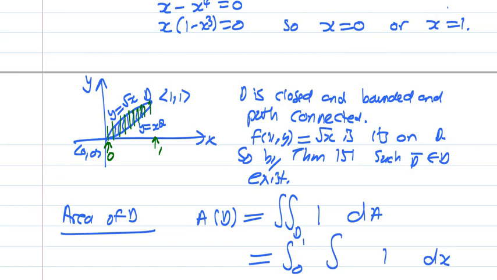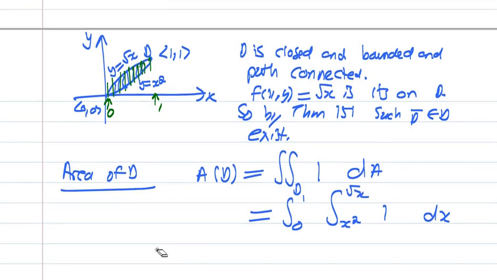And now we've got to say, where does y start? Y starts at x squared. Where does y end? It ends at root x. So I have correctly turned this double integral into an iterated integral of the form integral from 0 to 1, integral from x squared to root x, 1 dy dx.